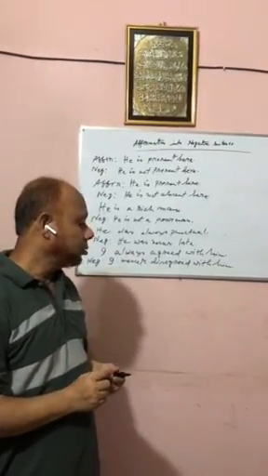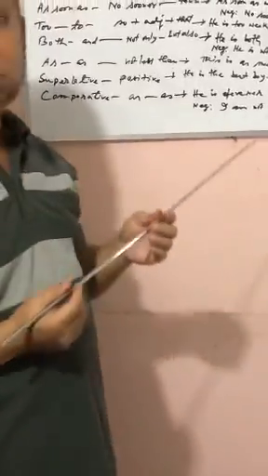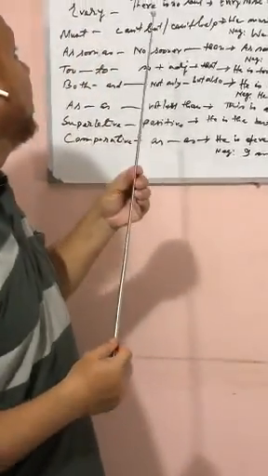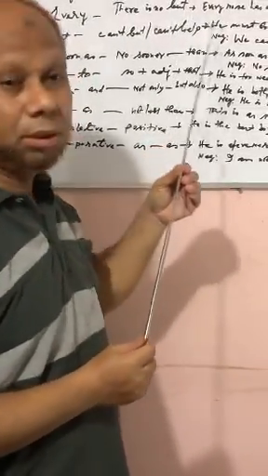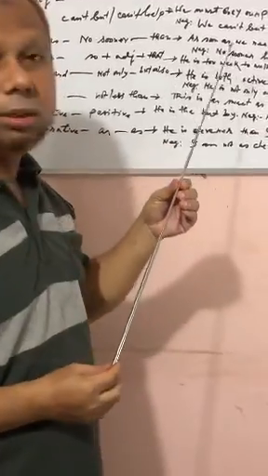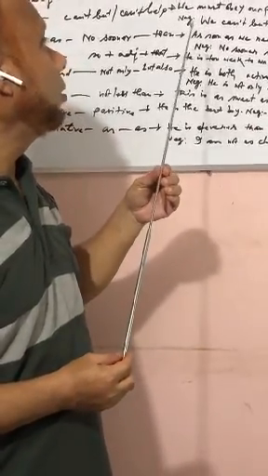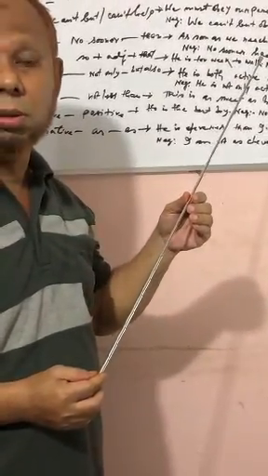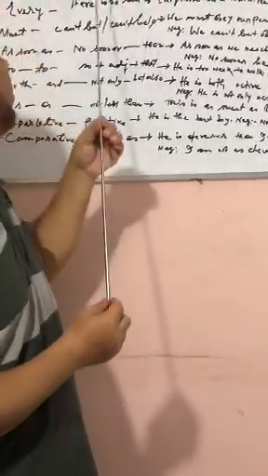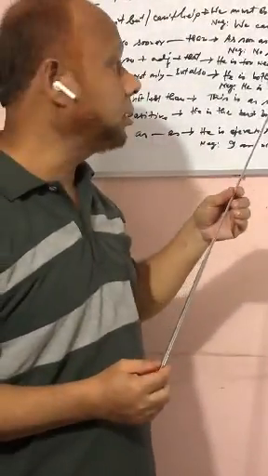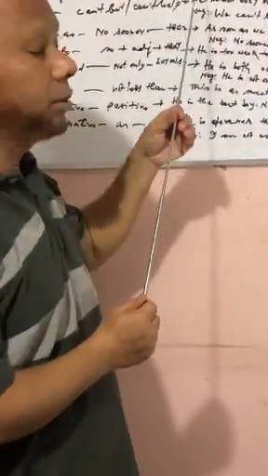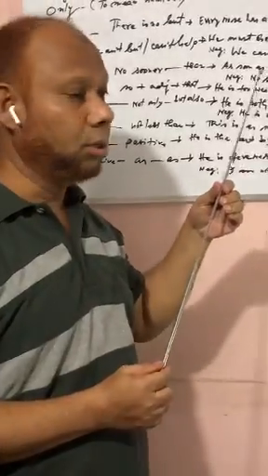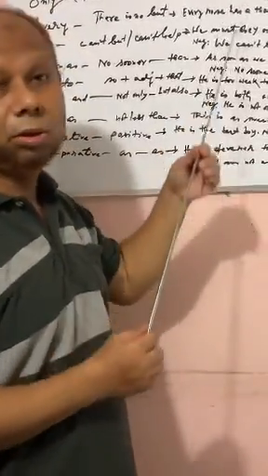There are other exceptional rules, and these sentences cannot be changed into negative by using opposite words. For such kinds of sentences, there are specific rules, and you all should remember them.